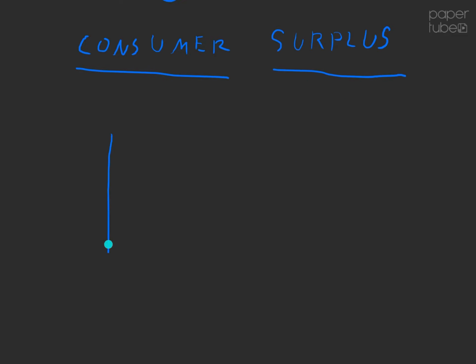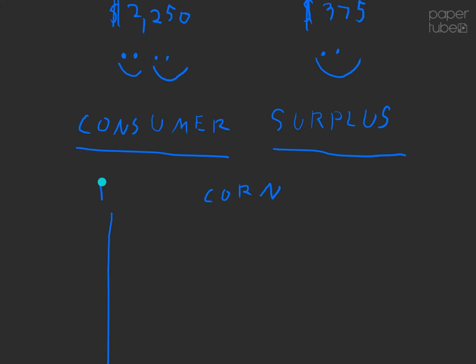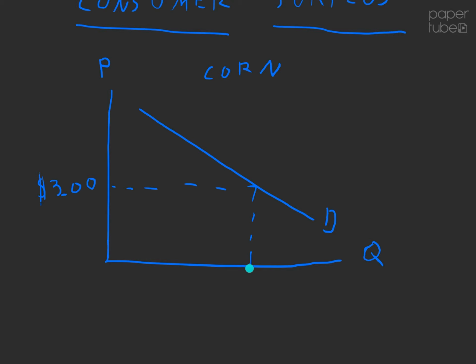Now, if you're paying close attention, you're going to say, wait a second, these are farmers. Farmers are producers. You even called them producers in the description. The thing to remember, though, is that these two farmers both bought corn, meaning that they were consumers in the corn market. And we represent consumers in a market with this thing right here, a demand curve. In this example, when the price of corn is $3, the amount of corn that these two consumers choose to purchase, the amount that they consume, is 4,500 bushels.